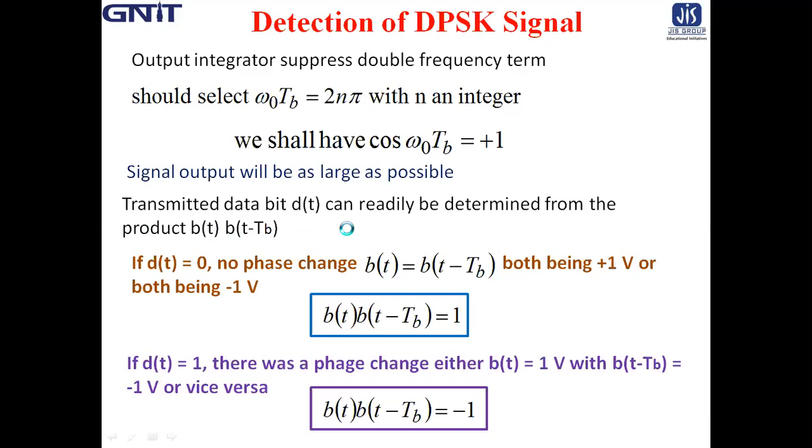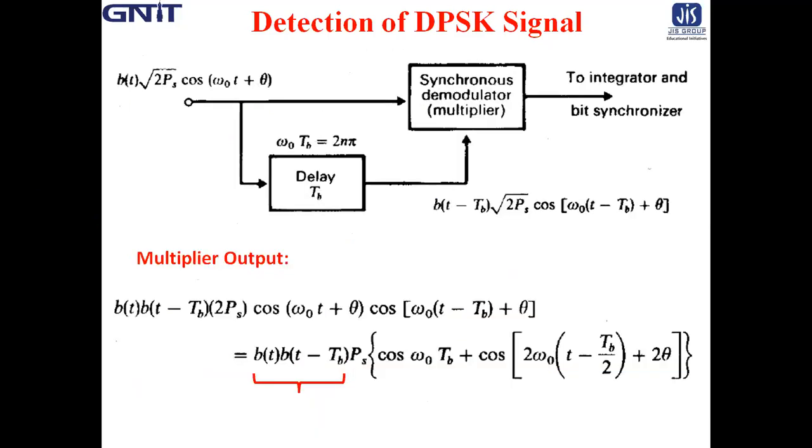So this part is 1 and this part is rejected, and P_s is the constant term. So how to determine d(t)? We can estimate d(t) from the product of b(t) into b(t minus T_b). How?